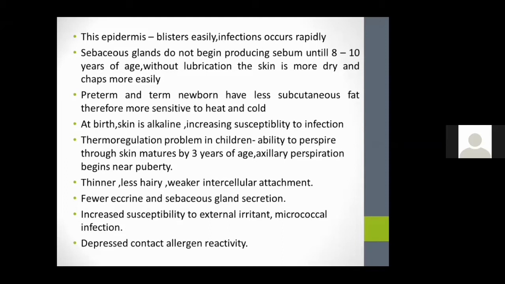So there is increased susceptibility to external irritants and micrococcal infection, and the allergic reactivity also is more in children. So if we understand the difference between children's skin and adult skin, it will also help to diagnose the skin conditions easily.